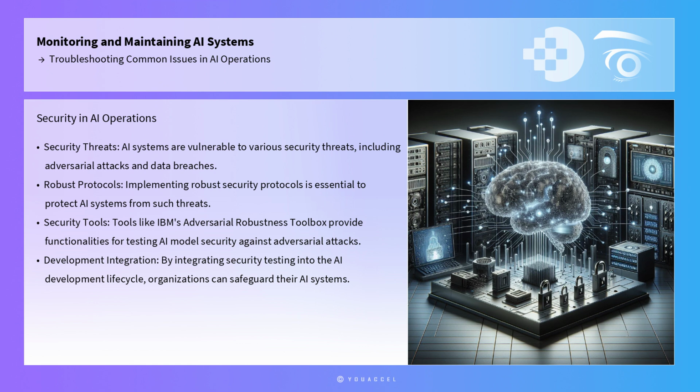Security is another vital consideration in AI operations. AI systems are vulnerable to various security threats, including adversarial attacks and data breaches. Implementing robust security protocols is essential to protect AI systems from such threats. Tools like IBM's Adversarial Robustness Toolbox provide a comprehensive suite of functionalities for testing and enhancing the security of machine learning models against adversarial attacks. By integrating security testing into the AI development lifecycle, organizations can safeguard their AI systems and maintain trust with stakeholders.